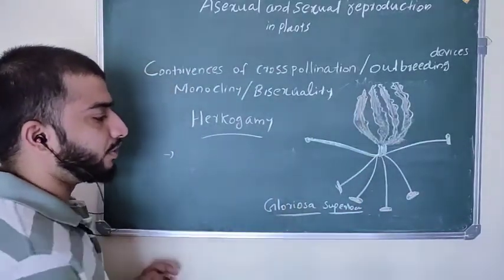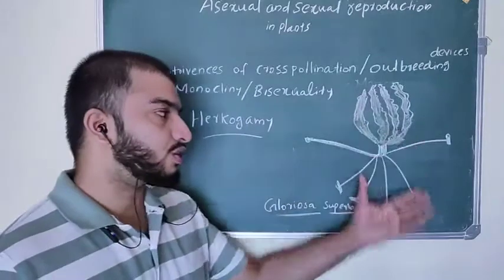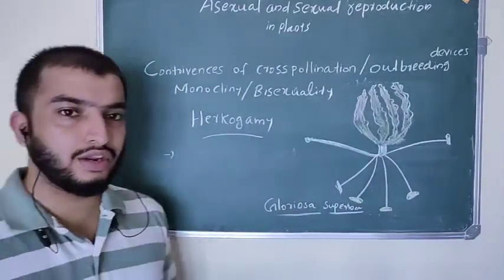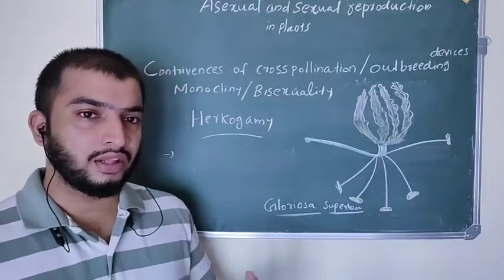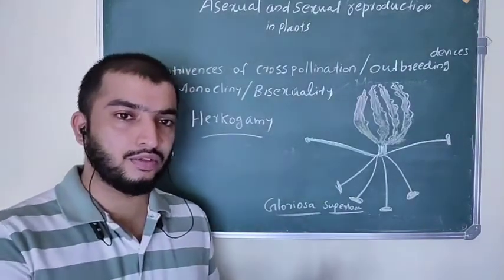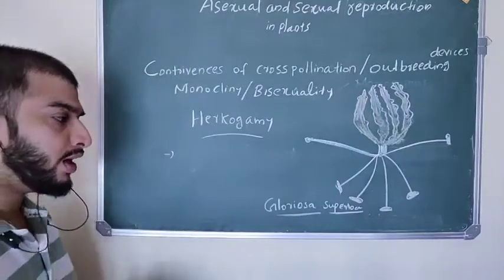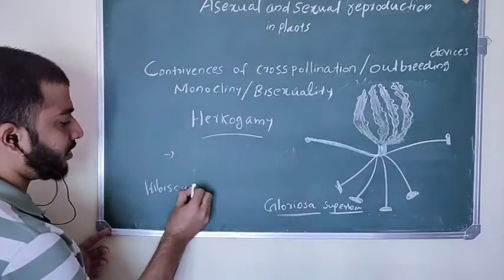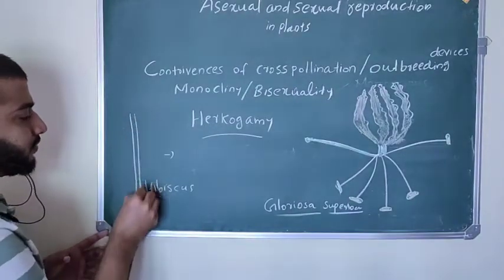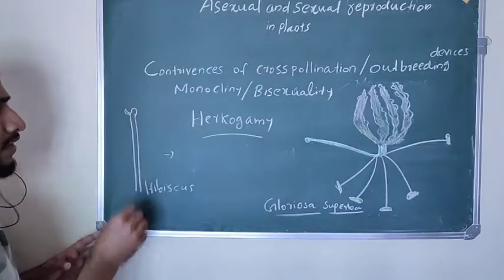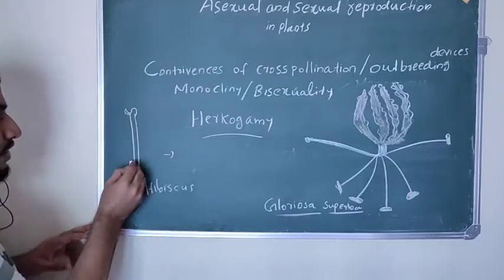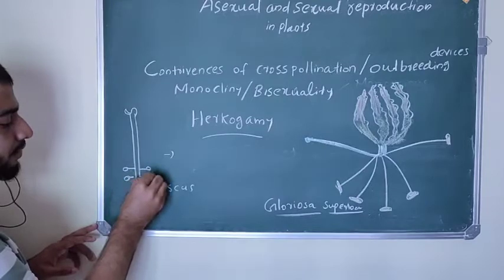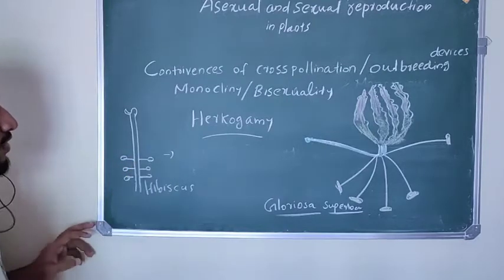For example, Gloriosa superba. This is a picture of Gloriosa superba. Here the style and stigma are reflected away from the stamens and positioned far away from each other. Also, if you observe a hibiscus flower, the stigma is situated at the top of the flower and the stamens are situated below.